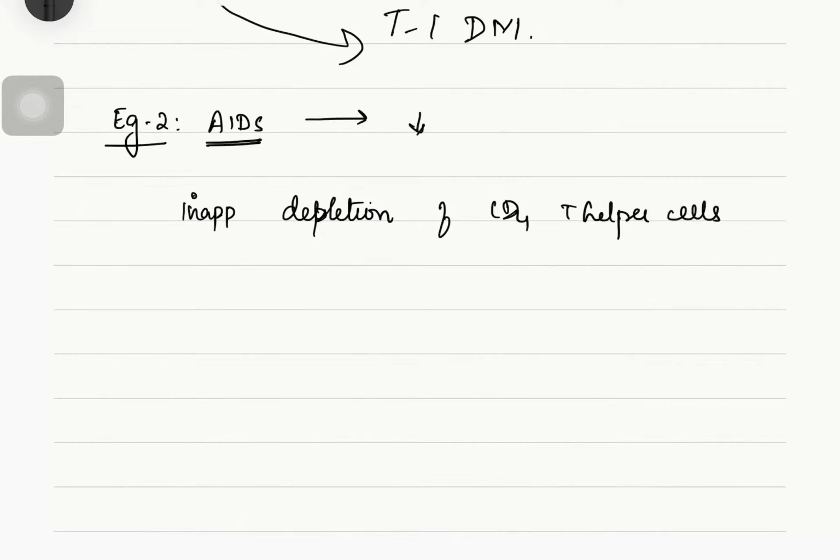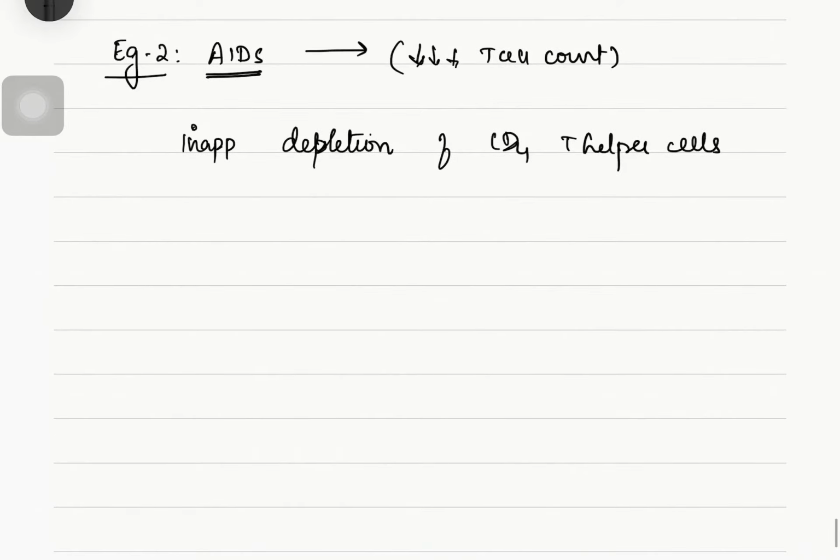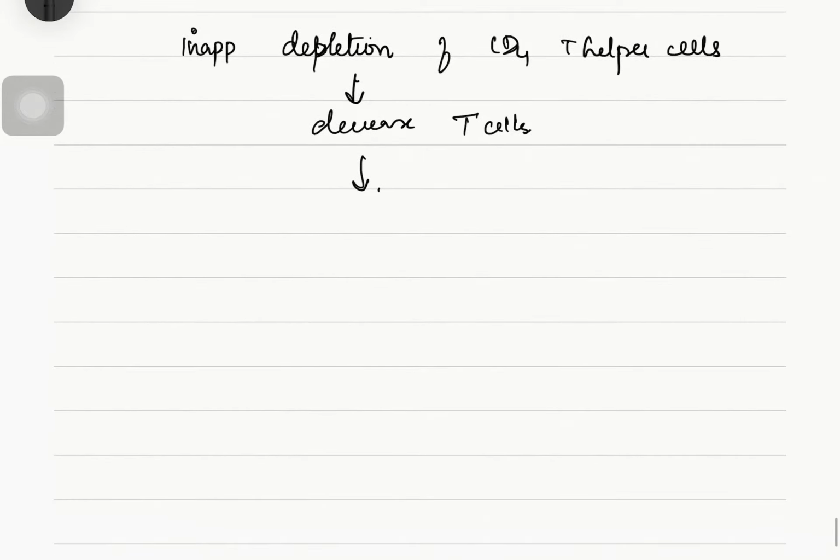We know in AIDS there will be a very low T cell count. The depletion of CD4 T helper cells will decrease the total T cells in the affected individual. So what causes this? This is due to the HIV virus protein.